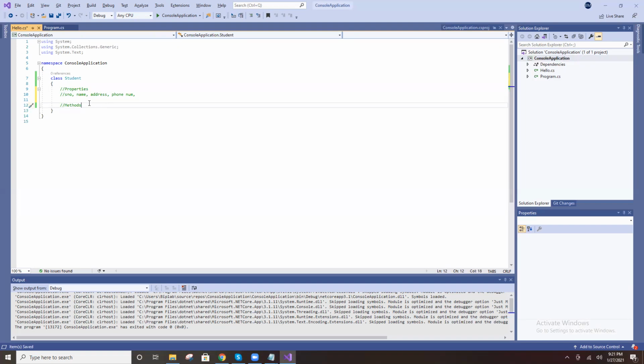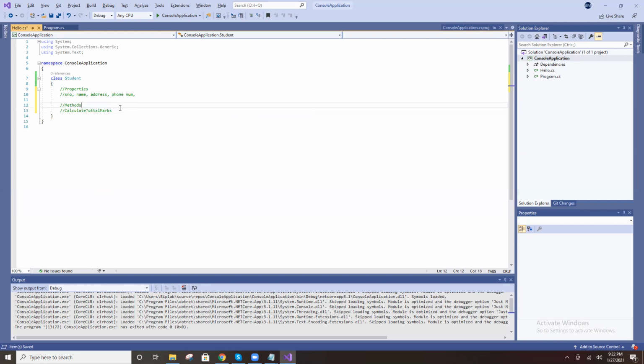Coming to methods. What methods are available? To calculate total marks. For example, 6 subjects are available, subject 1, subject 2, like that, and you perform some operation. Calculate marks.